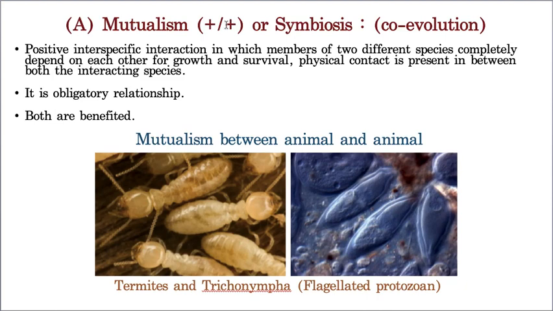Let us take examples for mutualism. Just now I told what mutualism is. Mutualism means an association in which two organisms participate and both organisms are equally benefited. I clearly mentioned that both organisms are equally benefited, then that is called mutualism. That is the reason why both organism A and organism B are given a plus sign. Hope you understand now. Now let us take a few examples, at least three or four very important examples.